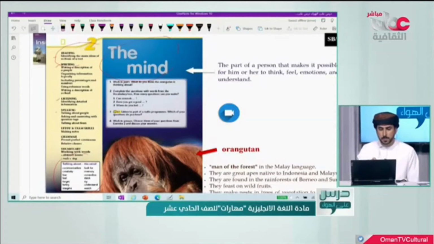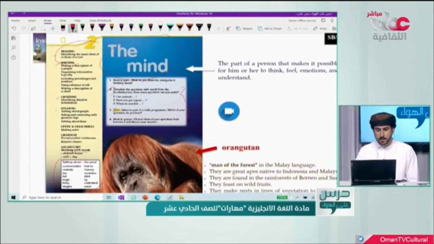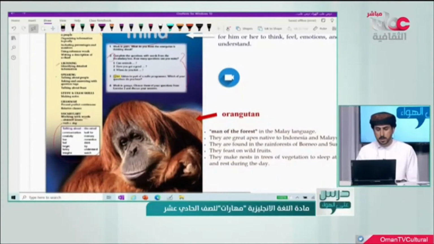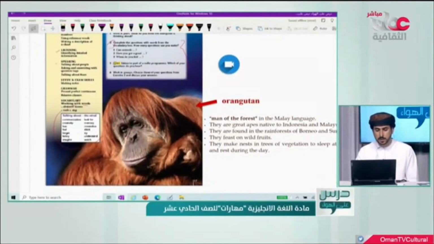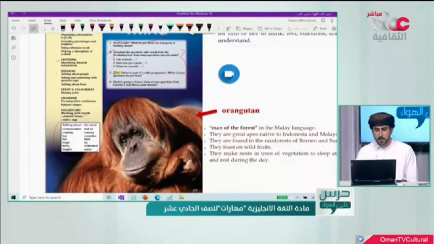On the top, the right side of the page, we have the mind, as we said. Here we have the question box. We have 1, 2, 3, 4 questions, but actually we are going to answer question number 2. And in the left or in the right side of the page, we can see an animal. This animal is called orangutan.